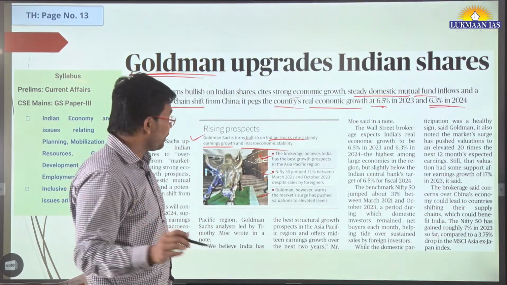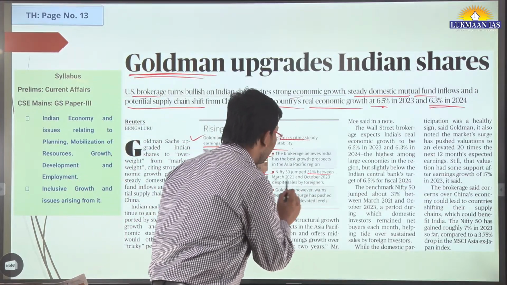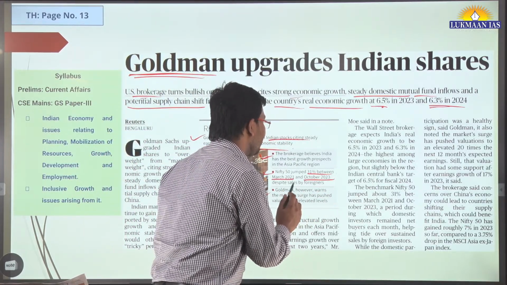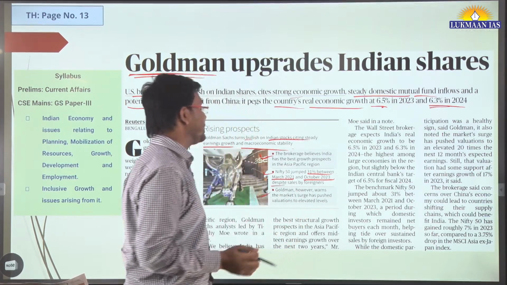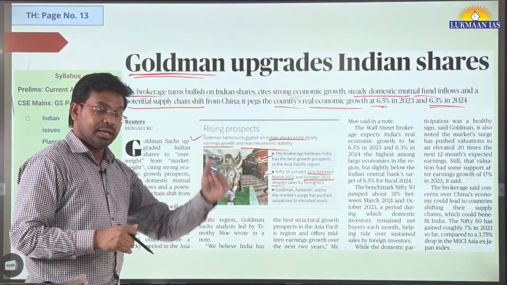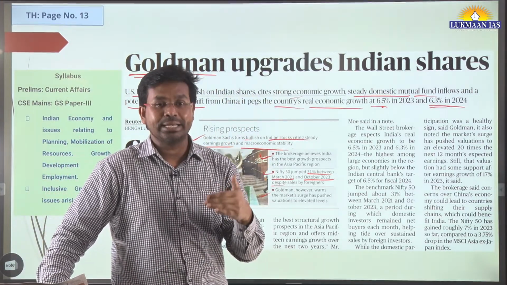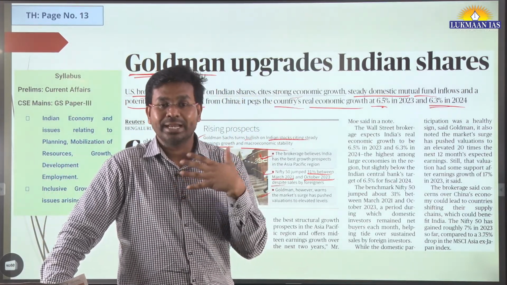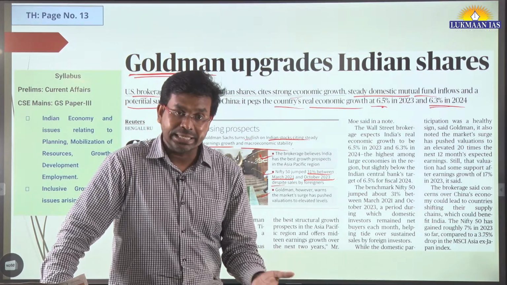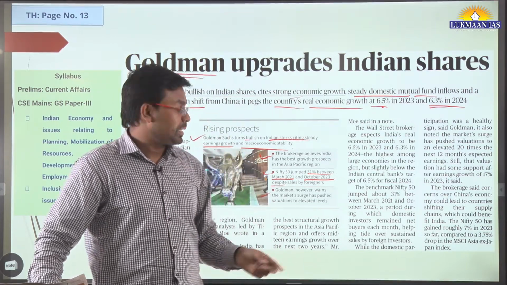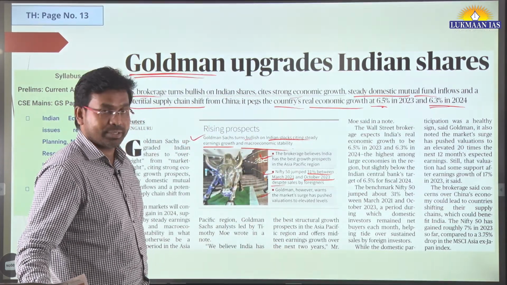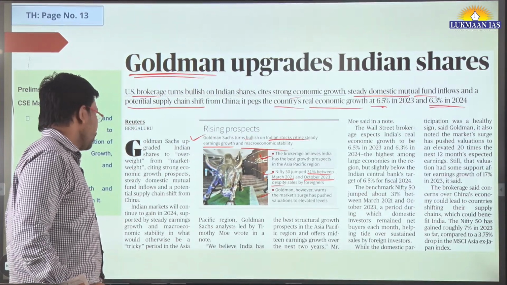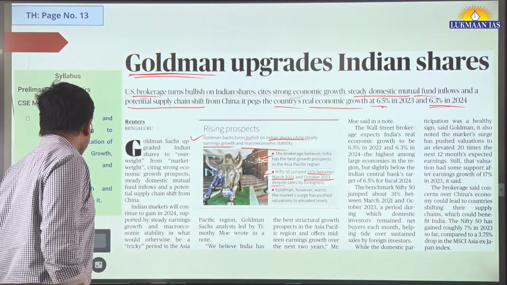The Nifty 50 has jumped 31% between March 2021 and October 2023 despite sales by foreigners. Many foreigners have sold their shares and assets, but still the Nifty 50 has grown. That's the thing. So this is a positive sentiment towards the Indian economy.